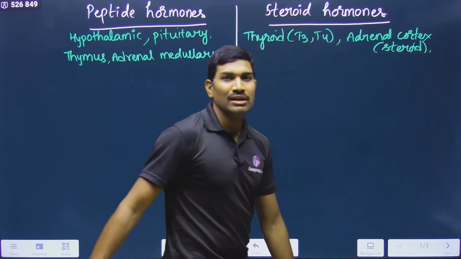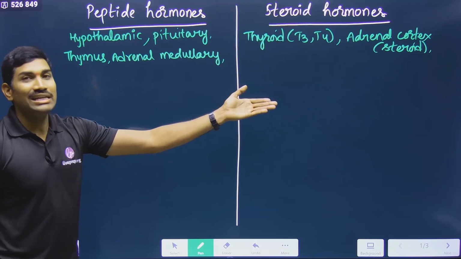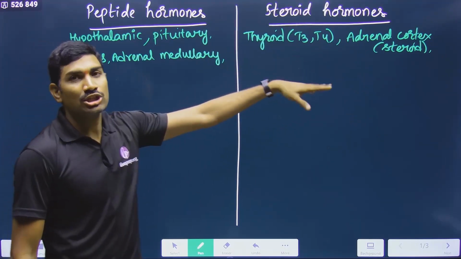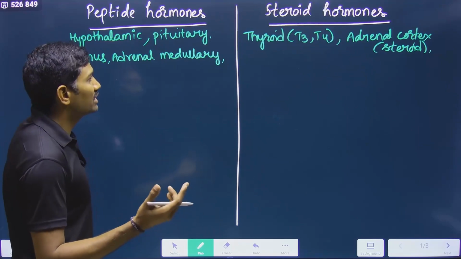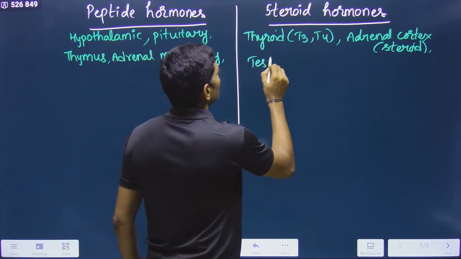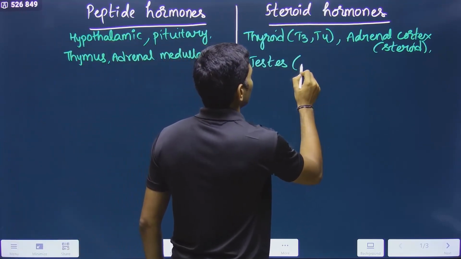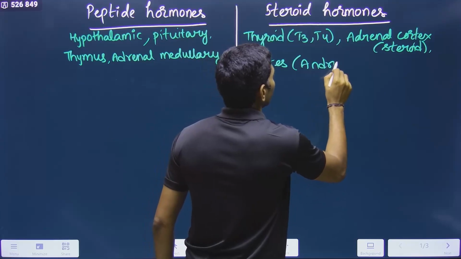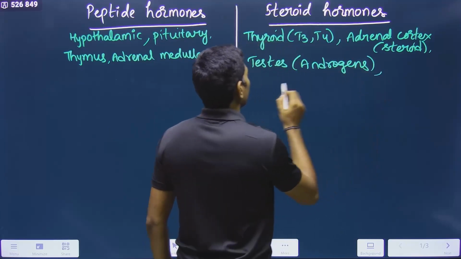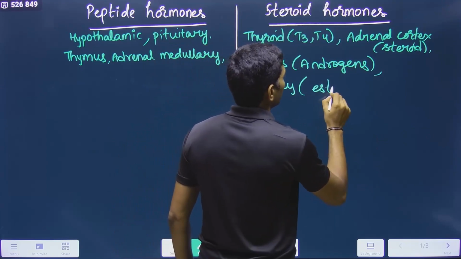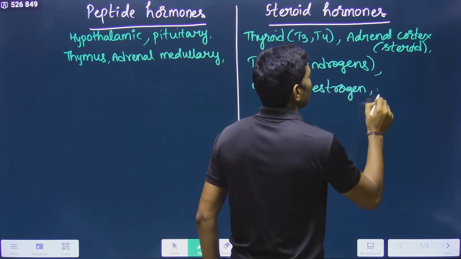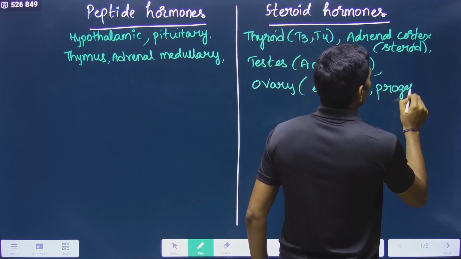Aldosterone, cortisol, dehydroepiandrosterone, all these are steroid hormones, so they all come under that group. Yes or no? Next, with respect to testis, androgens will come. And with respect to ovary, estrogen will come, progesterone will come.